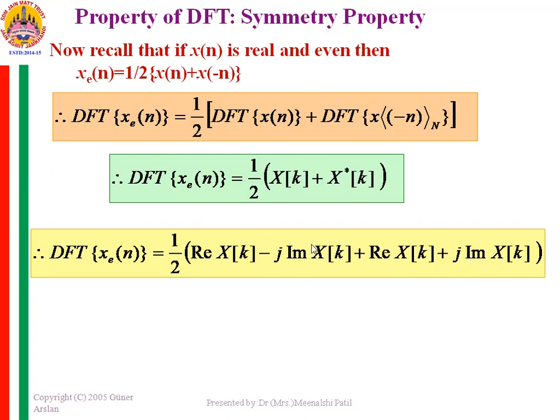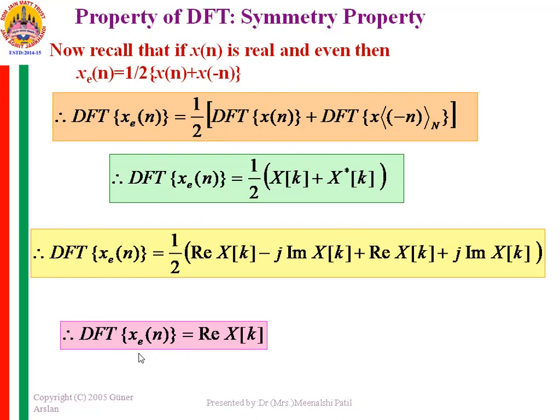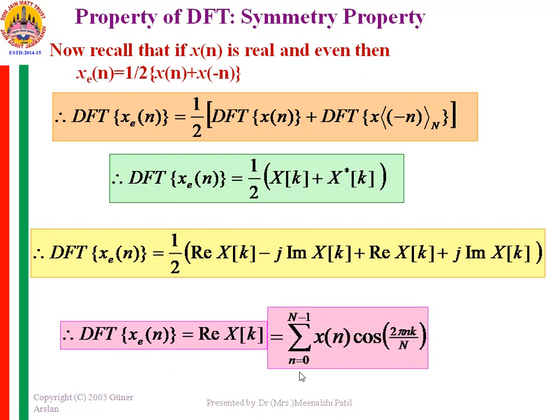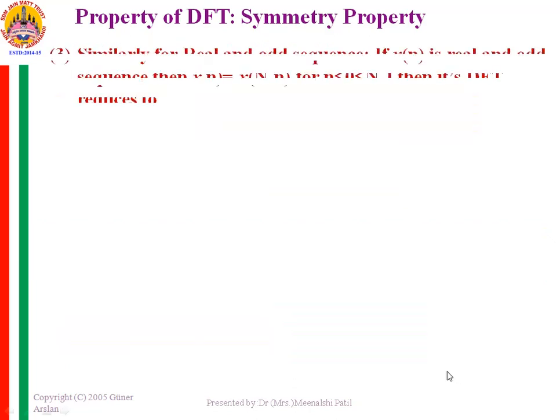Now these imaginary parts will get cancelled and you will remain with the real part of X of k. So the DFT of x e of n is the real part of X of k, which is equal to summation n from 0 to N minus 1 x of n cos 2 pi nk by capital N. So if the sequence is even, then its DFT is summation n from 0 to N minus 1 x of n cos 2 pi nk by N.